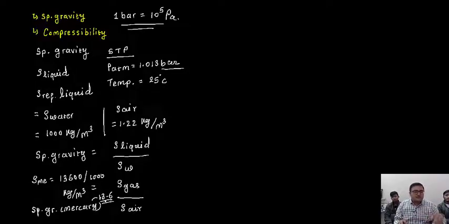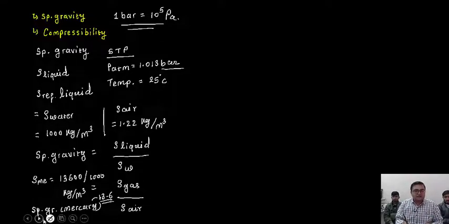So now you are very much clear that how to use such kind of relationship while solving the examples. Suppose in the data it is given the density of a particular liquid is something, then divided with respect to 1000, you will get specific gravity. If the specific gravity is given in the data, then multiply it with 1000 and you will get the density of that particular liquid. So in that manner, the specific gravity is going to be used in case of solving the examples.